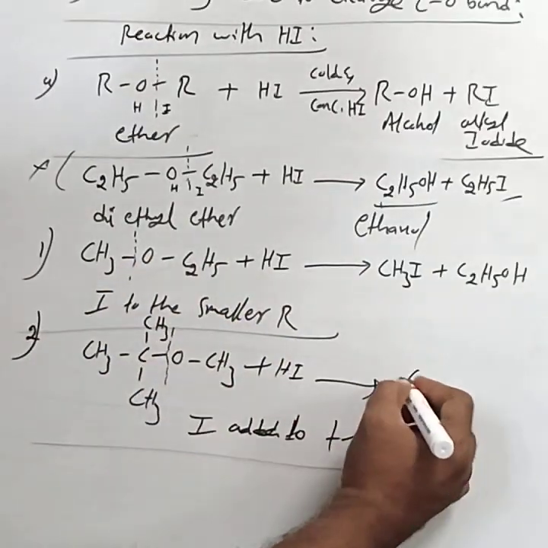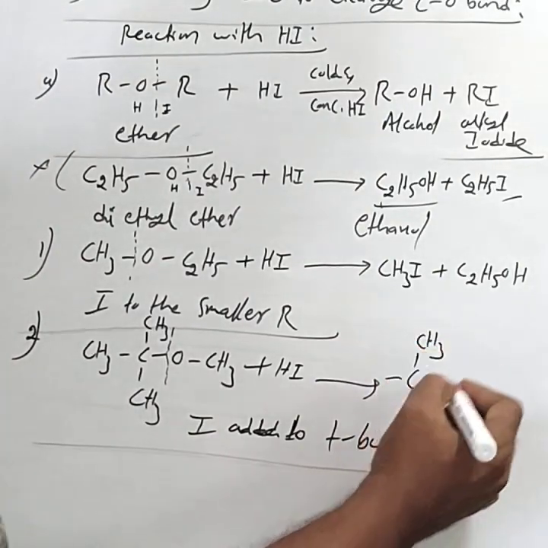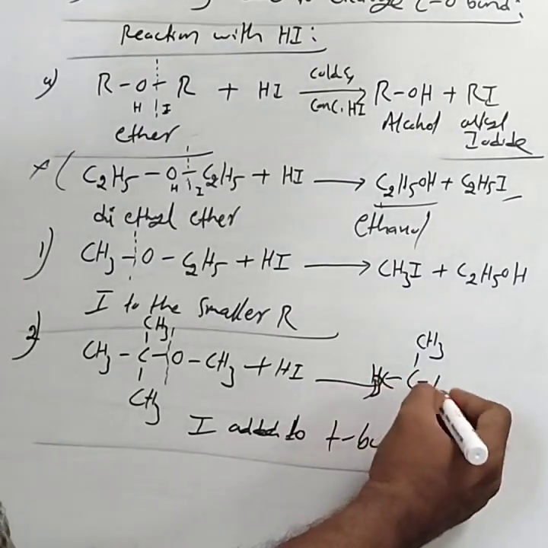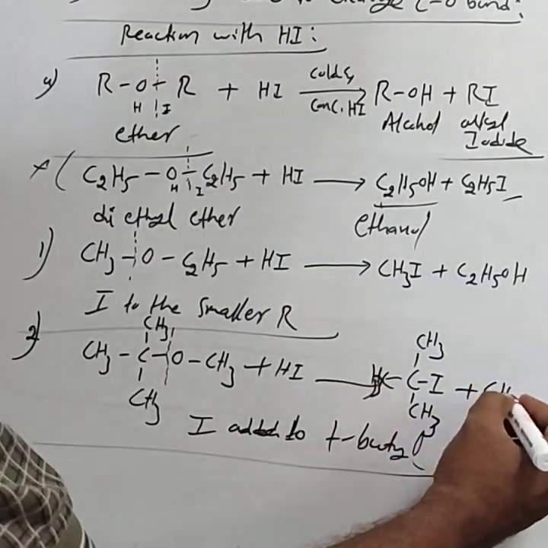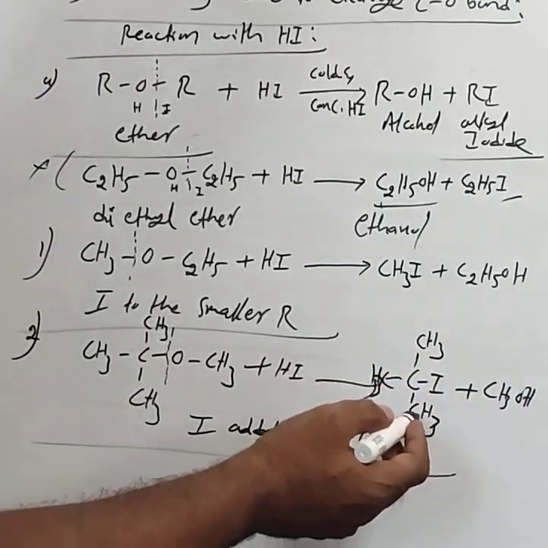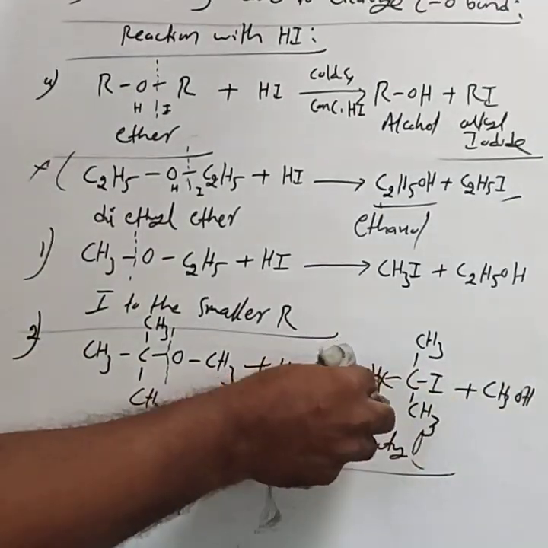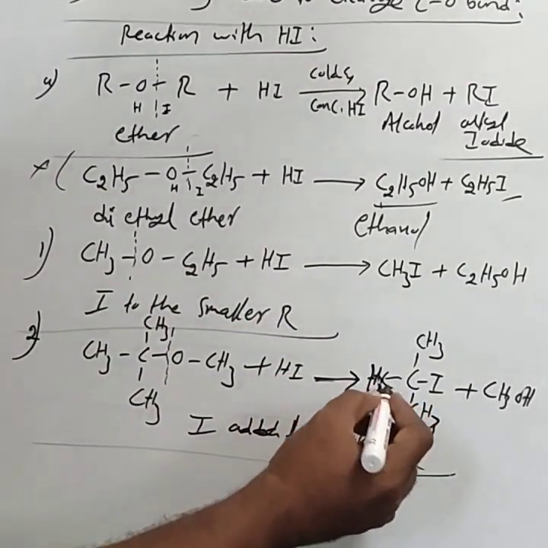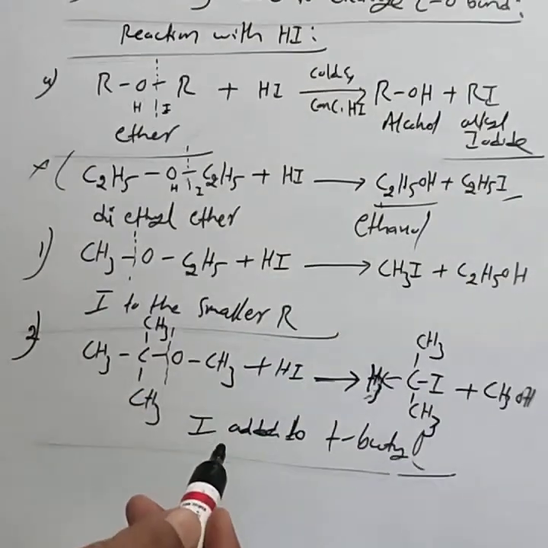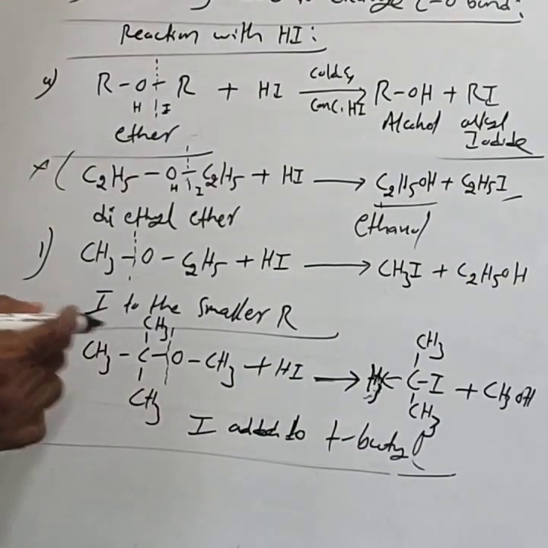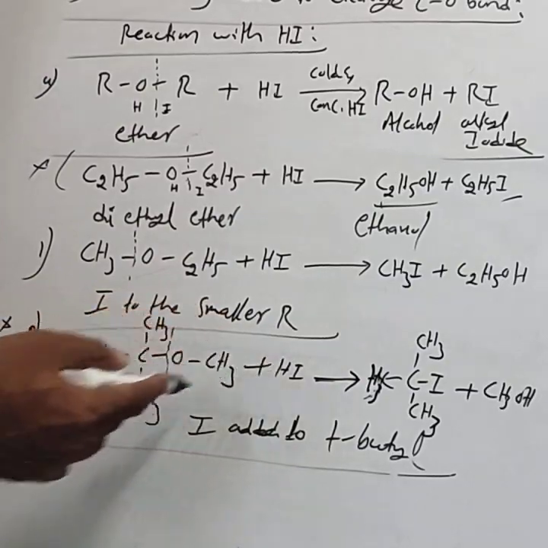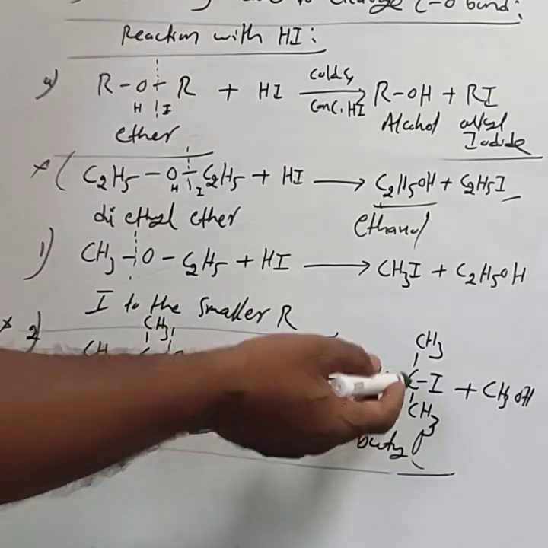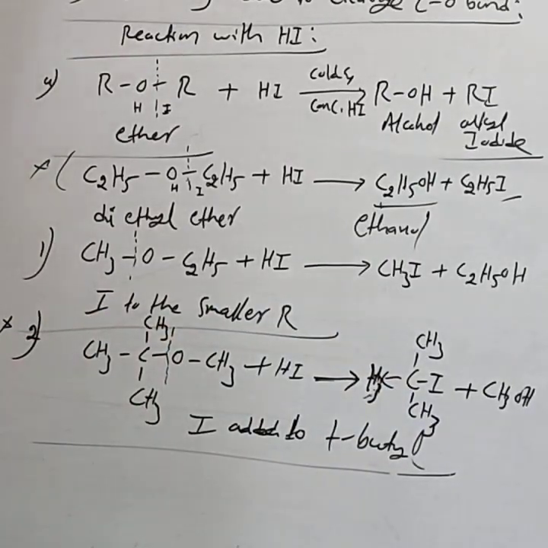Then the product formed: iodine gets added to the tertiary part, forming tertiary butyl iodide, and CH3OH, methyl alcohol. This is most important. I think in 2019 CET they asked this question, the product formed by the cleavage with HI. At that time you have to write only tertiary butyl iodide.